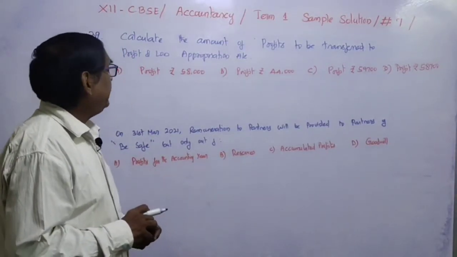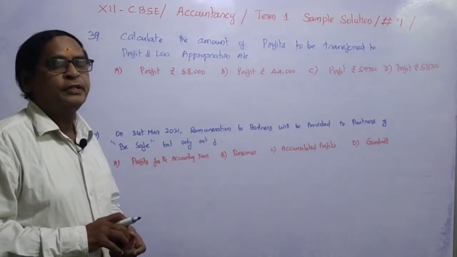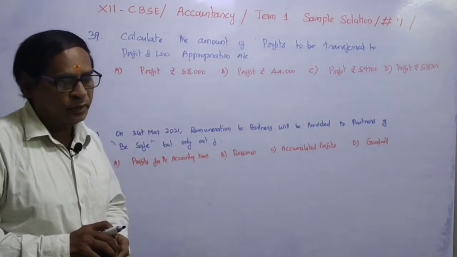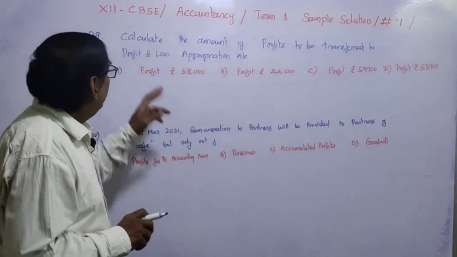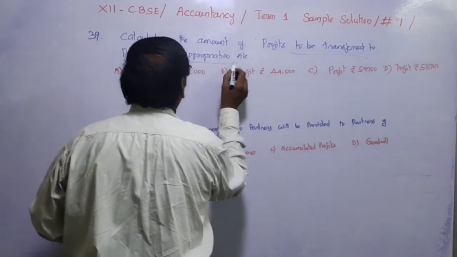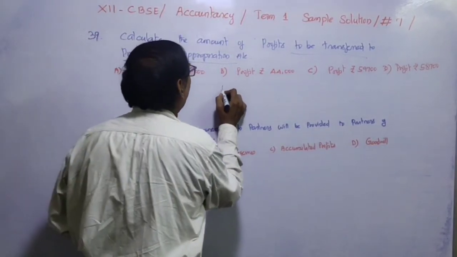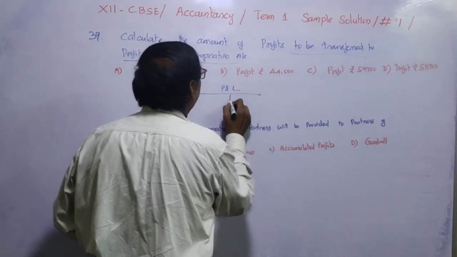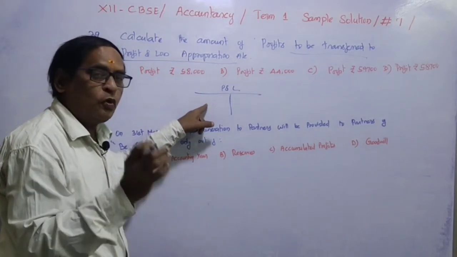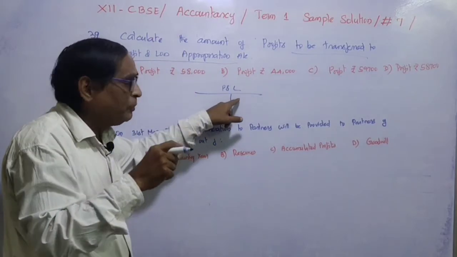Question number 39. Calculate the amount of profits to be transferred to the profit and loss appropriation account. There is a difference between the profit and loss account and the profit and loss appropriation account. Here what they are asking: calculate the amount of profit to be transferred to the profit and loss appropriation account. So first of all you have to prepare the profit and loss account. This net profit will be transferred to the profit and loss appropriation account. So first of all we should know what the gross profit is, because gross profit from the trading account we have to transfer to the profit and loss account.